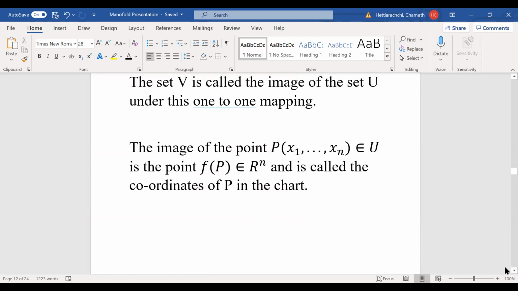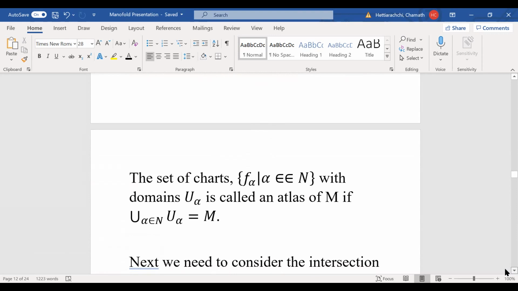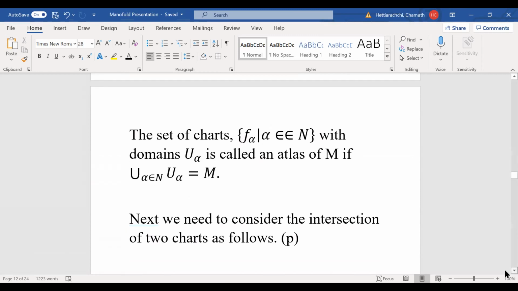Okay, so now let's consider the following case. What will happen? Here is exactly what we call the atlas. If you collect the set of charts with domains U alpha, it is called the atlas of M. The union of all the domains U must be equal to the manifold M. Now we have to be careful.